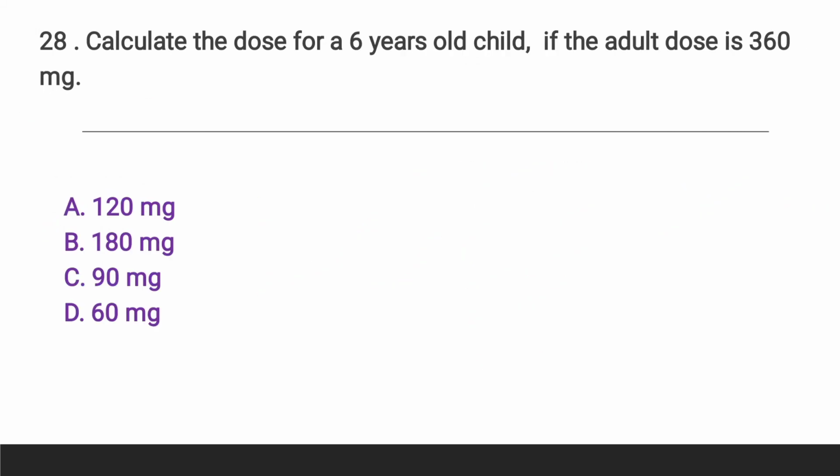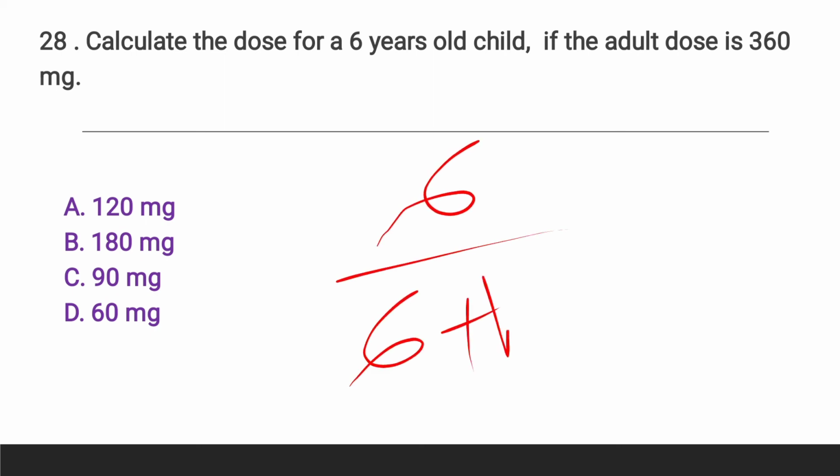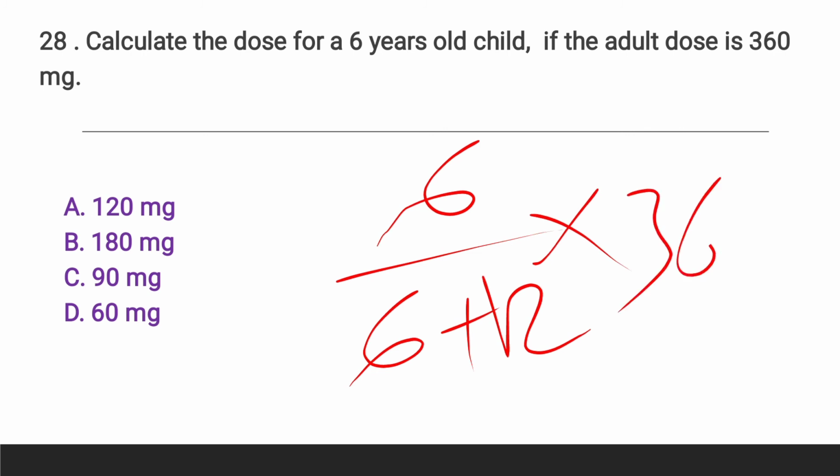Next, 28. Calculate the dose for a 6-year-old child if the adult dose is 360 mg. And as you know, if the age of the child and the adult dose are mentioned in the question, then we calculate the child dose according to Young's formula. And as you know, Young's formula is age by age plus 12 into adult dose. So here age is 6, and 6 by 6 plus 12 into 360.